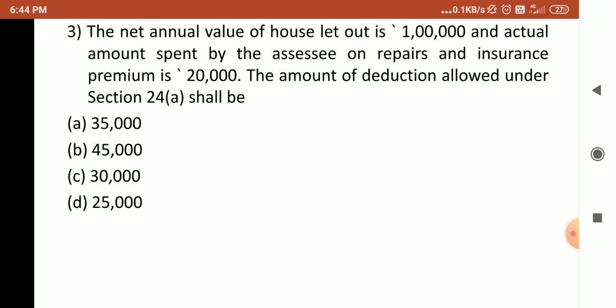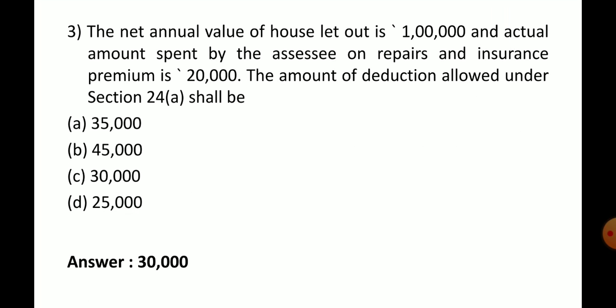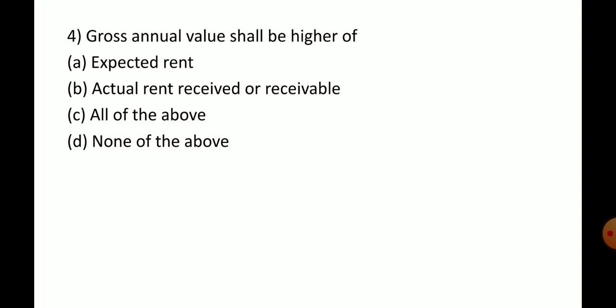So we should consider 30% on 1 lakh. So it's going to be 30,000. Next question: gross annual value shall be the higher of expected rent, actual rent received or receivable, all of the above, none of the above. Actually it is all of the above.